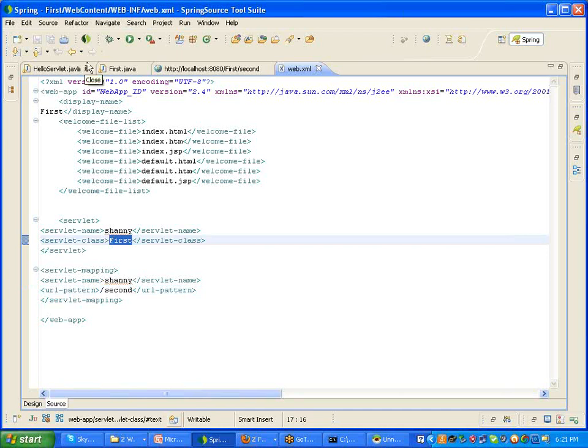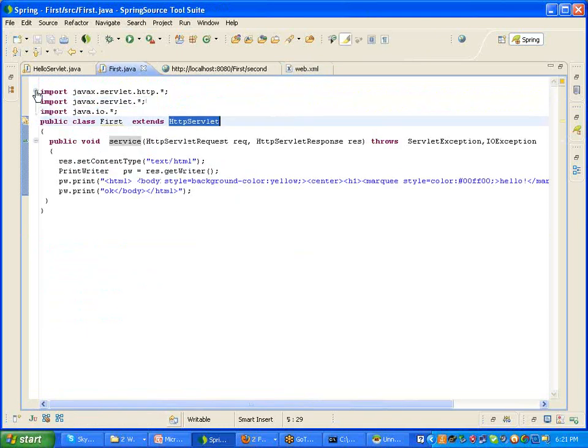That one is the first.java class. In this one, I am trying to develop my own logic. Whenever we write the logic, we should import the related packages like the javax.servlet.http package and the javax.servlet package. Why? Because all the APIs will be available in these, and the IO package is for displaying the data on the browser.